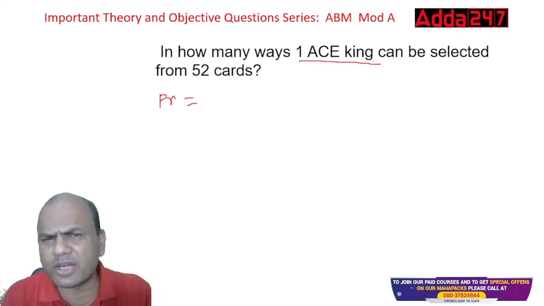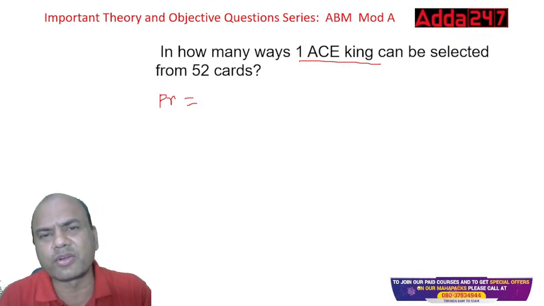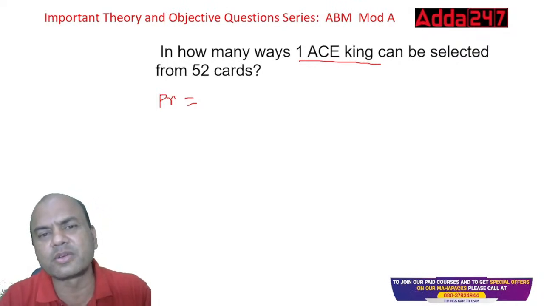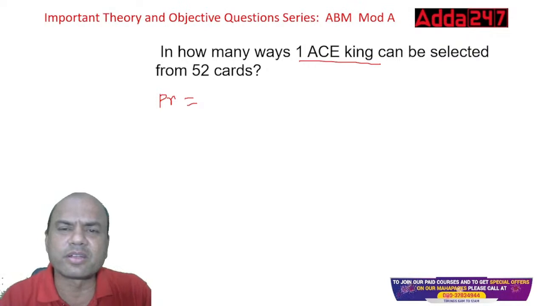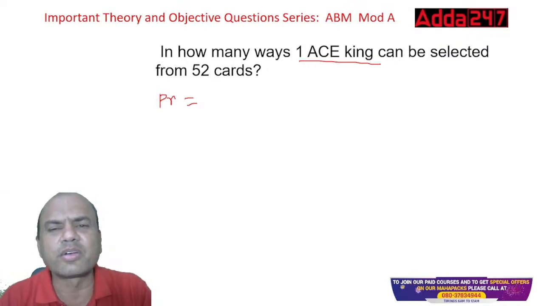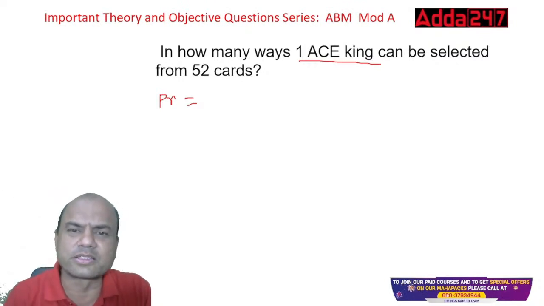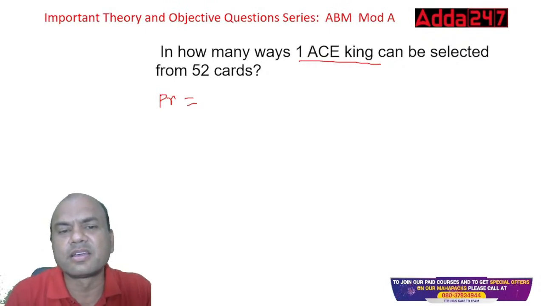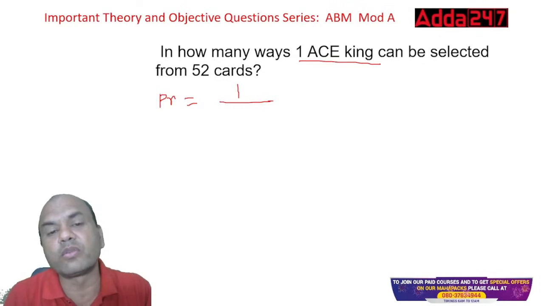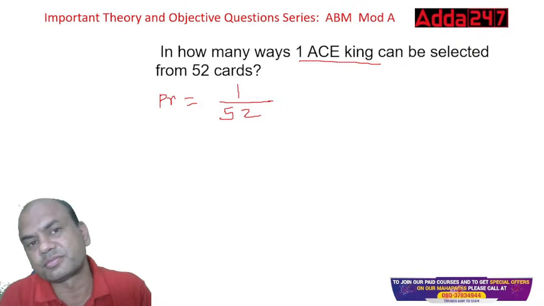Ace means there are 4 types of cards, right? Spade, heart, and what is the next one? Type in the comment section, everyone. Spade, heart, diamond, right? Diamond is the third one. And the last one is what? We call it Kilvar in our Hindi language, right? Those are the 4 types. So how many ace kings are there? There's only one ace king. Kings are 4, but ace king is only 1. And what is the total number of cards? Total 52. So 1 by 52, that is your answer.